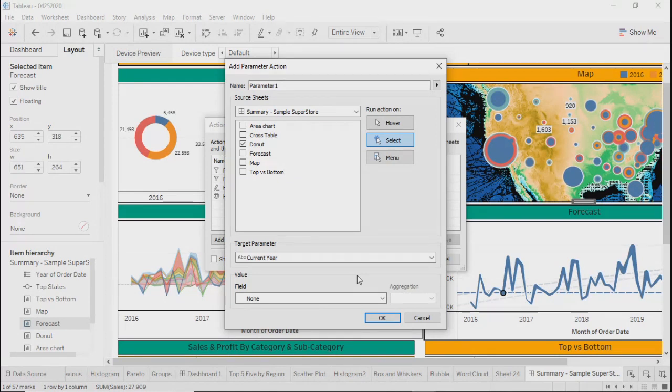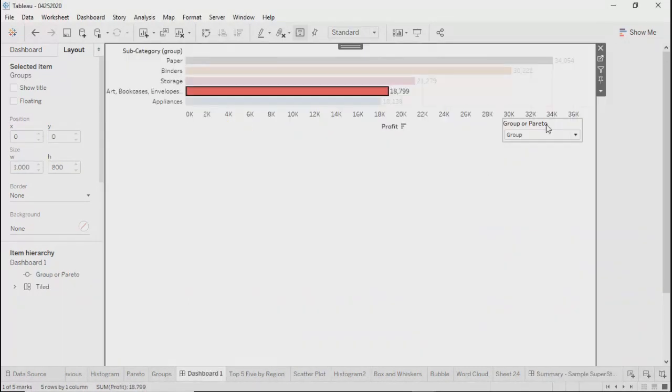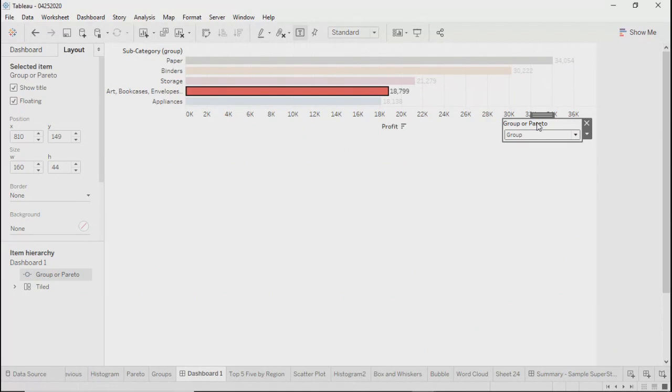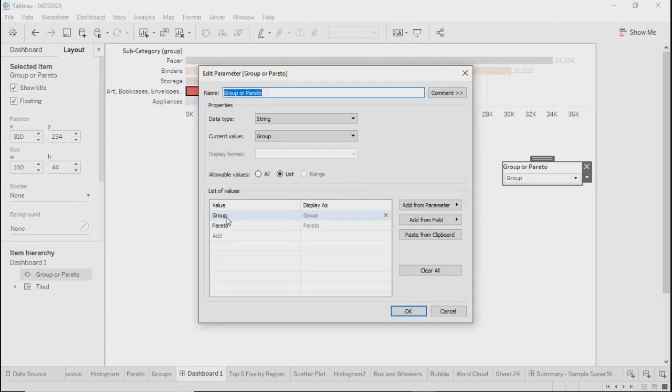No. So let me tell you what I want to say. On this dashboard, we have this parameter, right? Group or Pareto. Under this, I have two values. One is group, another is Pareto, right? These values are our defined values. They were not there in the database anyways, right? Neither are these coming from any particular field.